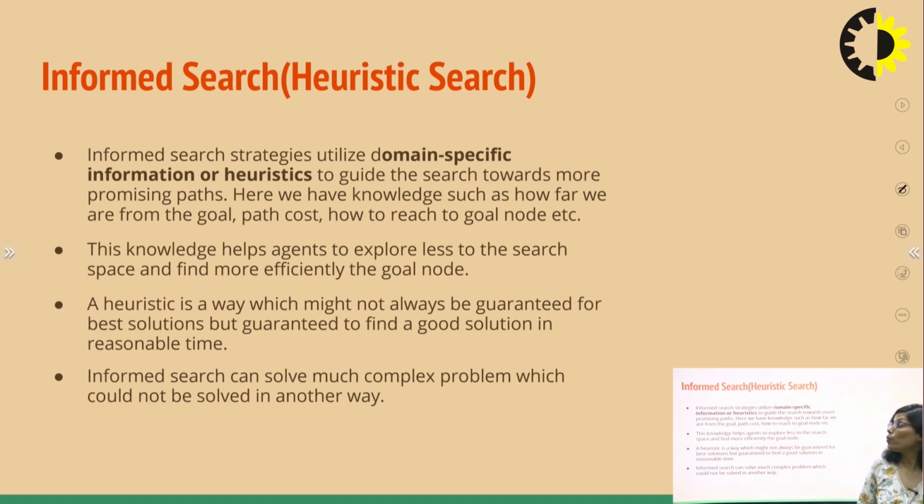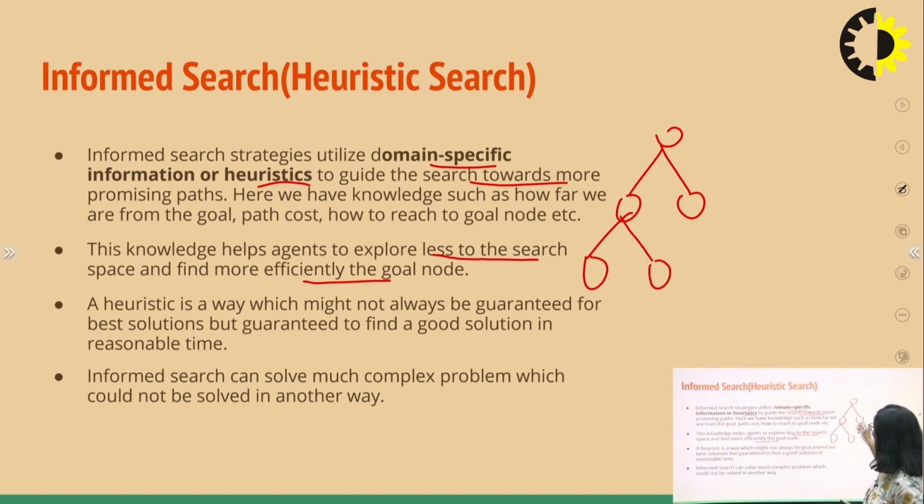Now, informed search will use some domain specific information or heuristics to guide the search. So here we have some knowledge of the problem. That knowledge will help us to reach the solution. This knowledge helps the agent to explore less of the search space. Suppose this is your graph tree and I want to reach this node. If I am using uninformed search, I will explore this node also, this node also, this node also, this node also, then ultimately I can reach it if I follow BFS, right?